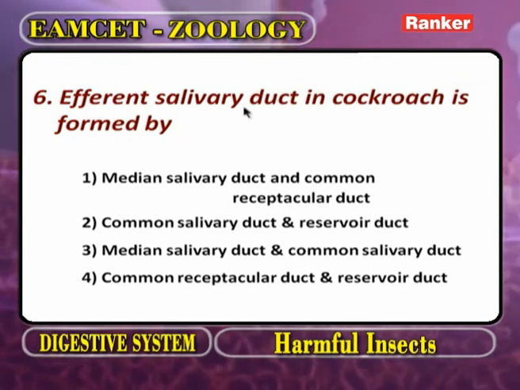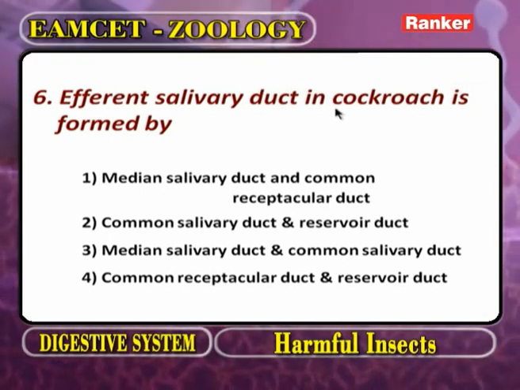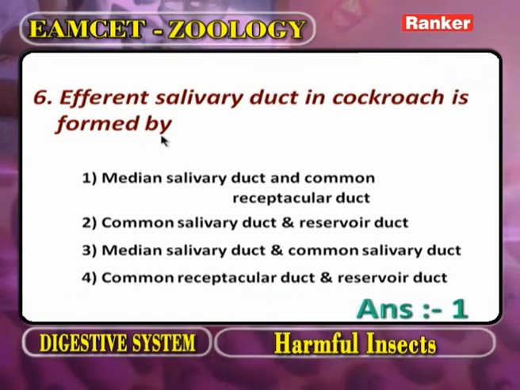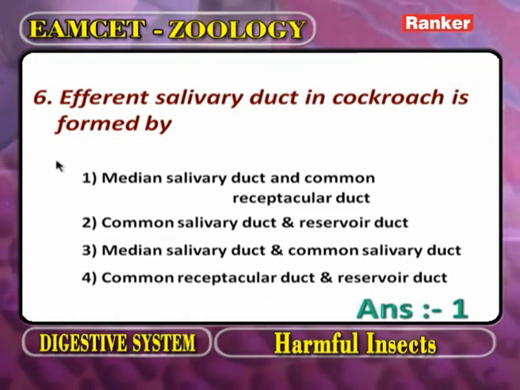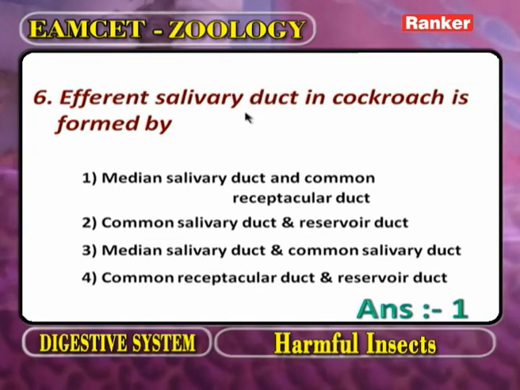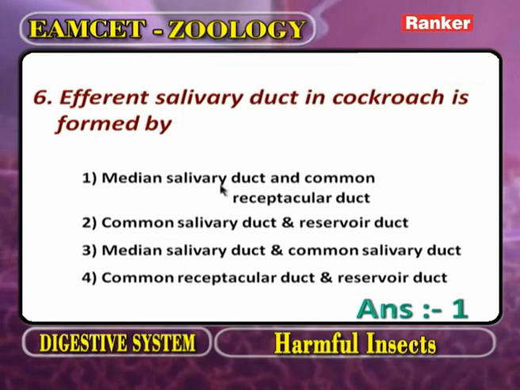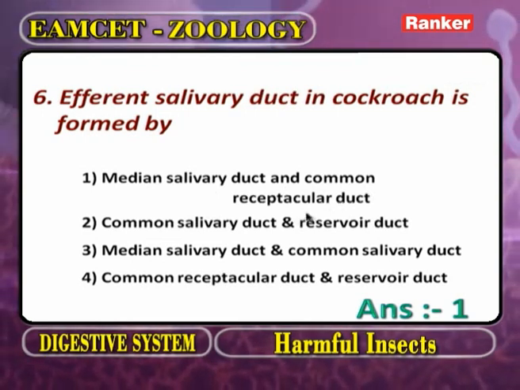Efferent salivary duct in cockroach is formed by. The question already we discussed. The efferent salivary duct is formed by, first option, the median salivary duct, common receptacular duct.